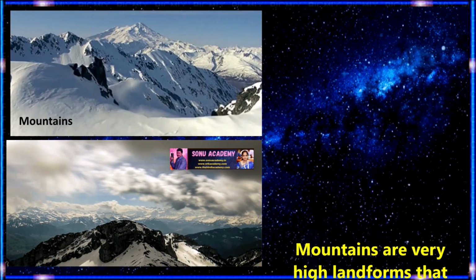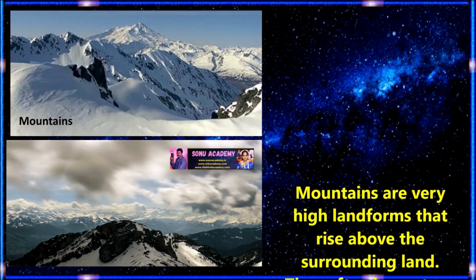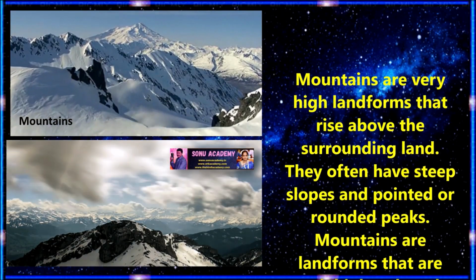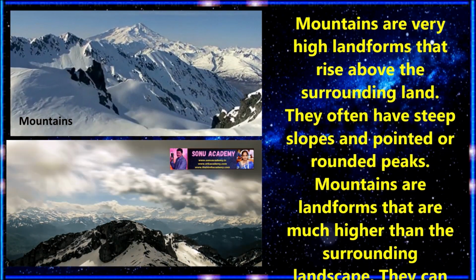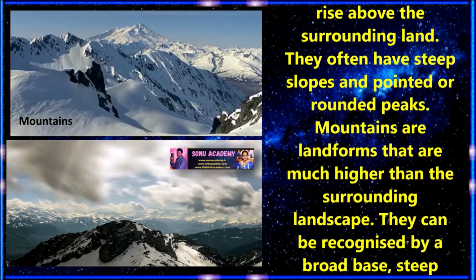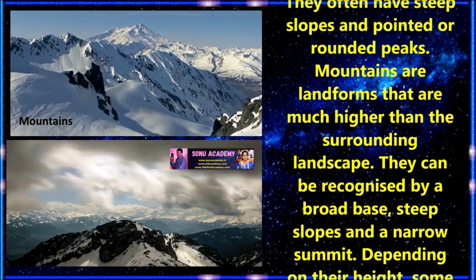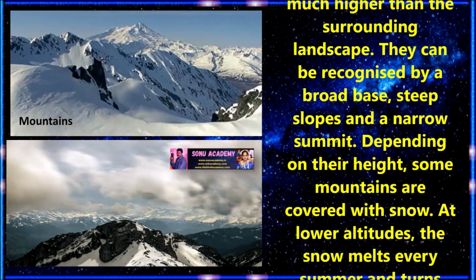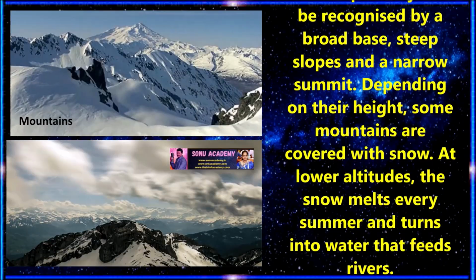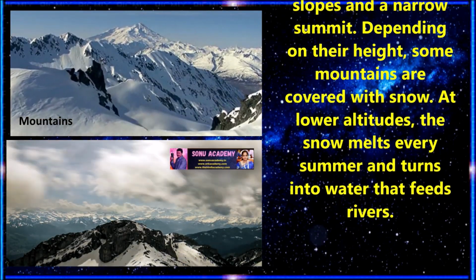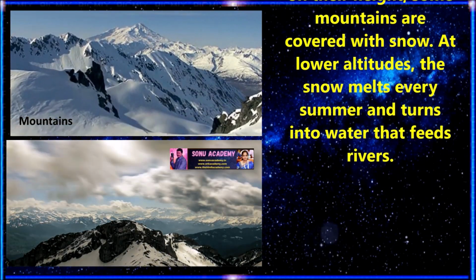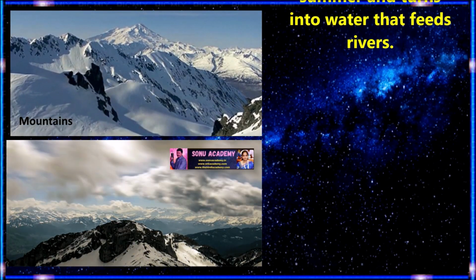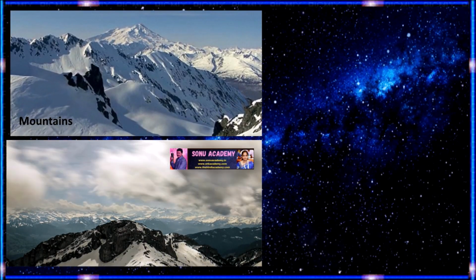First, let us discuss mountains. Mountains are very high landforms that rise above the surrounding land. They often have steep slopes and pointed or rocky peaks. Mountains are landforms that are much higher than the surrounding landscape. They can be recognized by a broad base, steep slopes and a narrow summit. Depending on their height, some mountains are covered with snow at high altitudes. The snow melts every summer and turns into water that feeds the rivers.